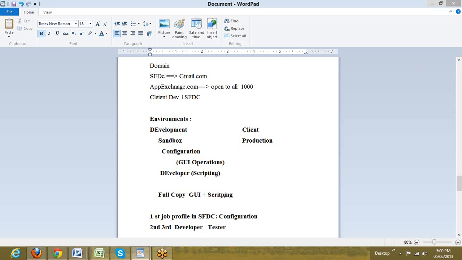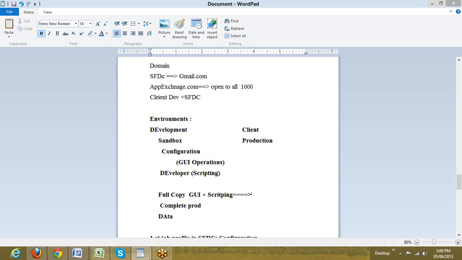The complete product will exist in the full copy sandbox after thorough testing, and this full copy sandbox will always contain the real world data. From the full copy sandbox, the product goes to production.